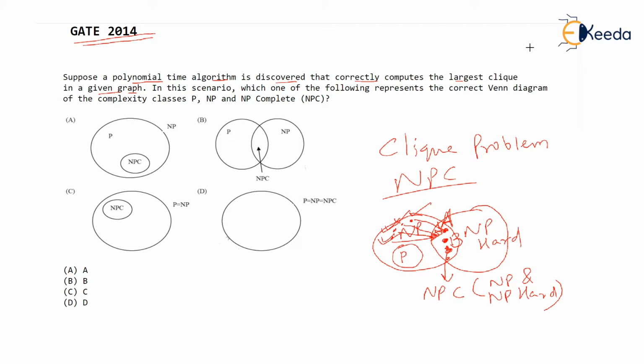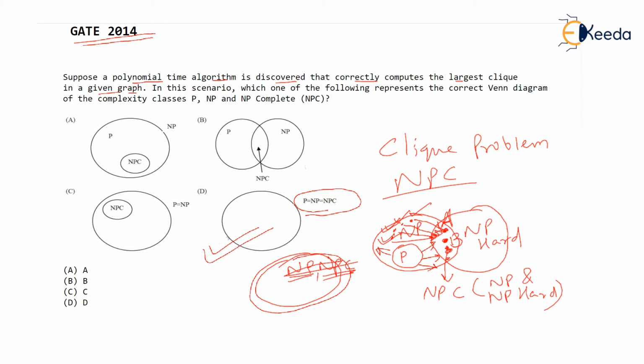What that means is this set NP will get merged with NPC. Are you understanding? Because all the problems in NP now are solved within polynomial time, and all NP complete problems like A, B, C I have labeled here are also solved in polynomial time. But then if NP and NPC become polynomial time, then they merge with P, isn't it? This P subset will bulge and all the problems have come into P. That means P equals NP equals NPC.